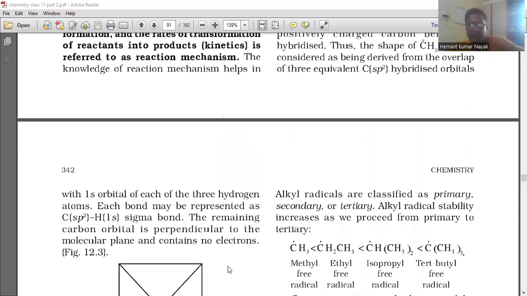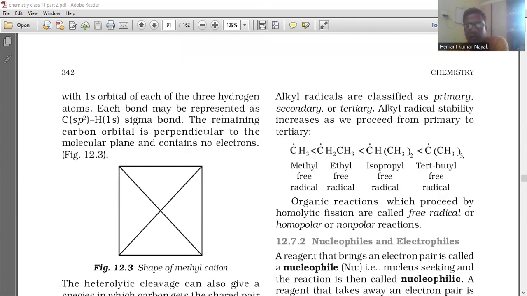Alkyl radicals are classified as primary, secondary, or tertiary. Alkyl radical stability increases as we proceed from primary to tertiary. So methyl free radical is less stable than ethyl free radical, then isopropyl free radical, and the most stable is tertiary butyl free radical. Organic reactions which proceed by homolytic fission are called free radical, or homopolar or non-polar reactions. And then after 5 minutes, I will be teaching nucleophiles and electrophiles.